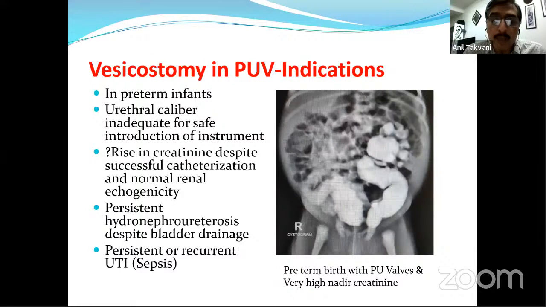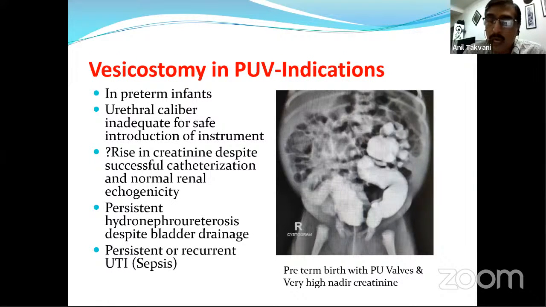So what are the indications for vesicostomy in preterm infants? Where the urethral caliber is very small and inadequate for safe introduction of instruments, a rise in serum creatinine despite successful catheterization and normal renal echogenicity, persistent hydroureteronephrosis despite bladder drainage, and persistent or recurrent UTI and sepsis later on. So these are the cases. You can see the massive reflux is there. The bladder is almost not getting filled because most of the contrast is going into the kidneys, and these are very difficult cases to treat without having an initial diversion in my practice.